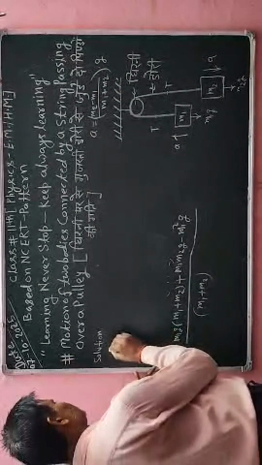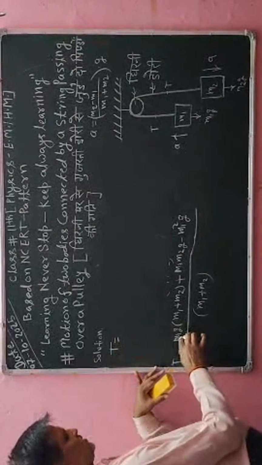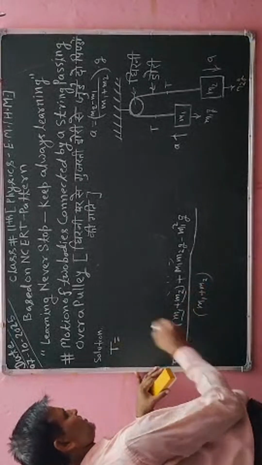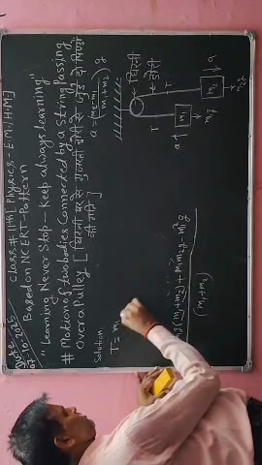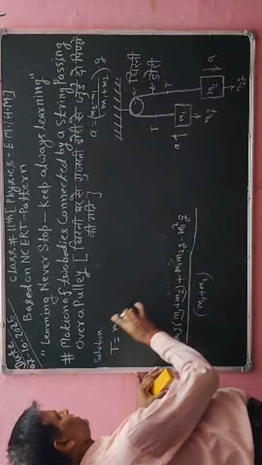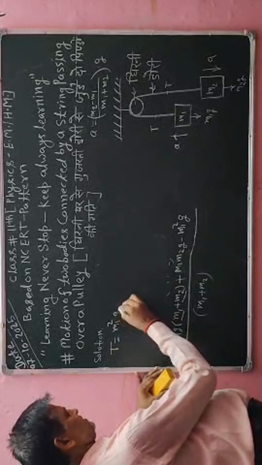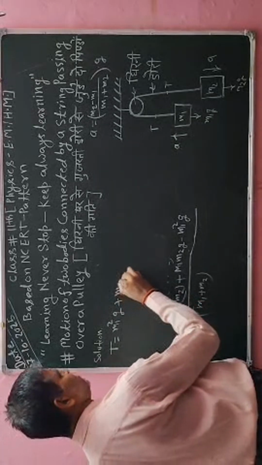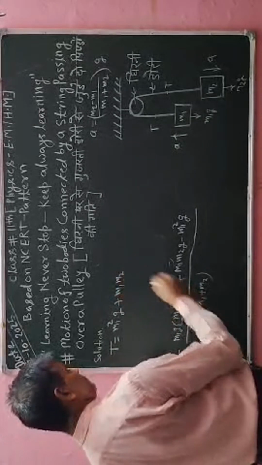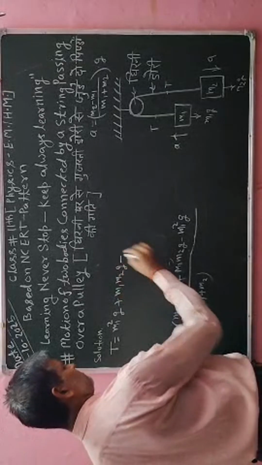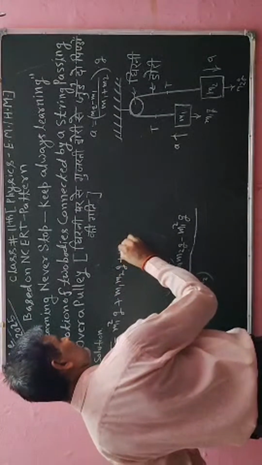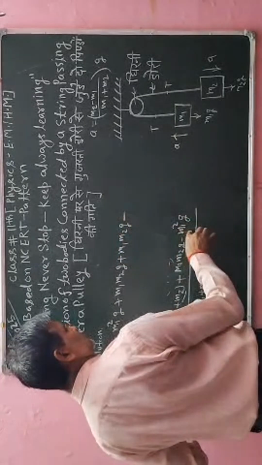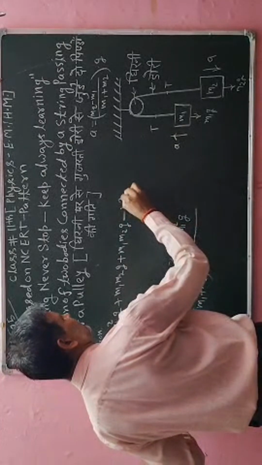So here I have to write T, which is equal to, if m1 g I will multiply with the first term and also with the second term. After multiplication I have to write m1 square g plus m1 m2 g plus m1 m2 g minus m1 square into g.